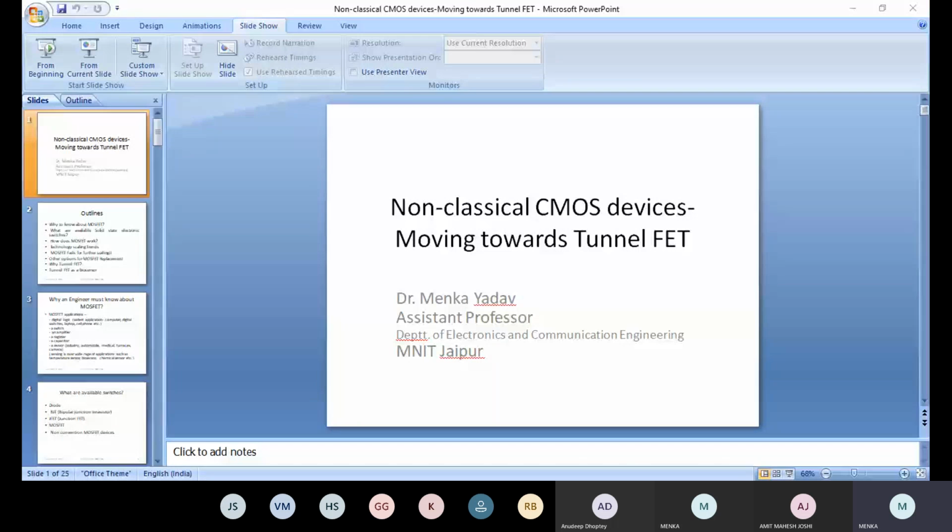So here, why an engineer must know about MOSFET. In order to know, we have to look at the particular applications, what the different kinds of applications are. For example, we are mostly aware of digital logic applications.